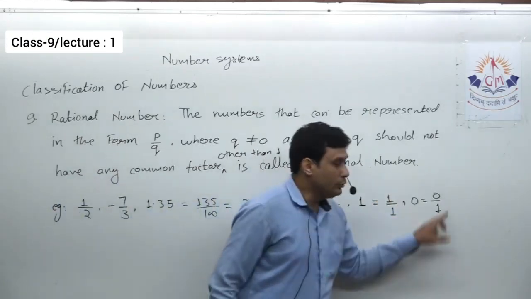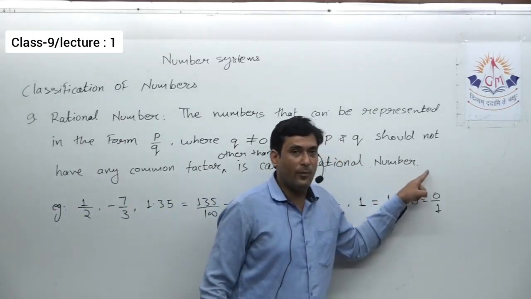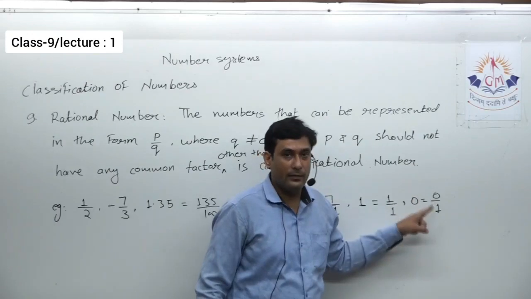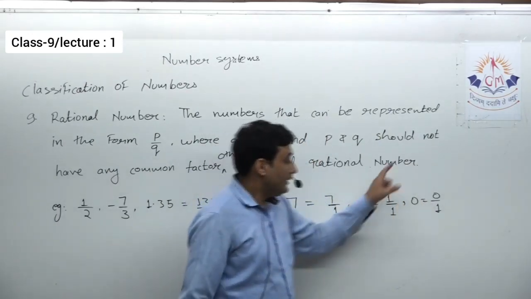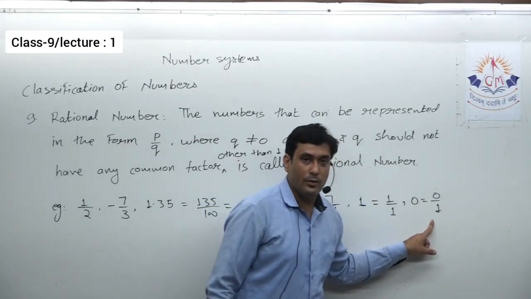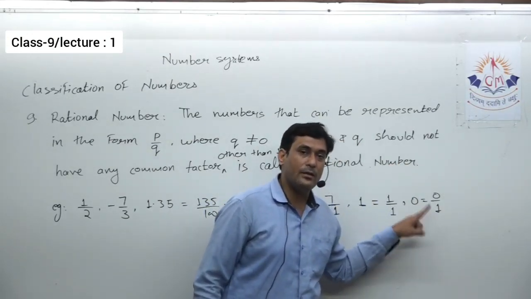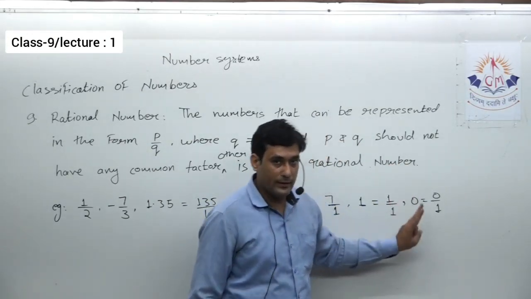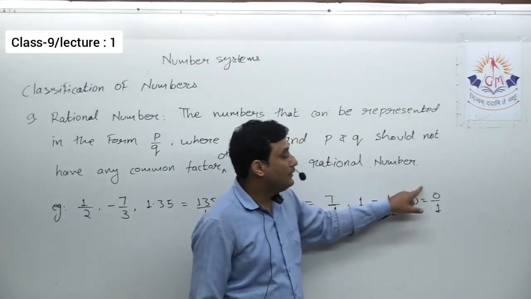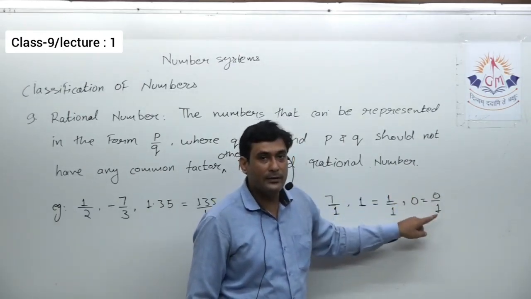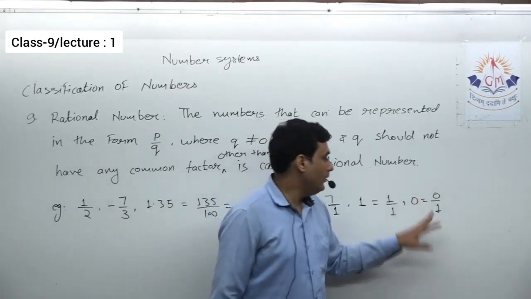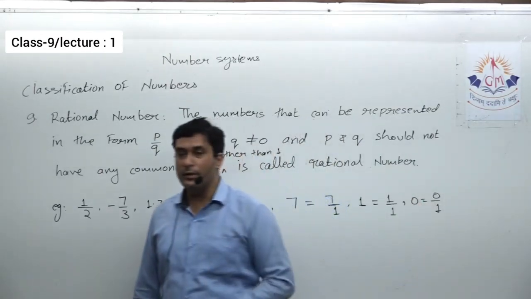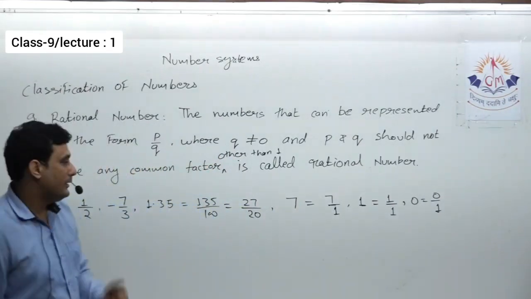Now, is it in the form of P upon Q? Yes. Is denominator not equal to 0? Yes, so the second condition is also fulfilled. Third, do they have any common factor other than 1? No. So definitely 0 is also a rational number.